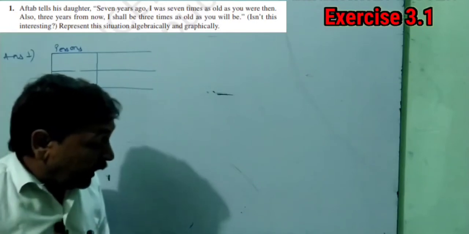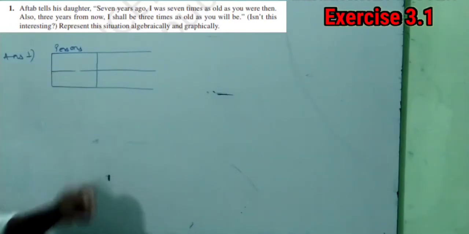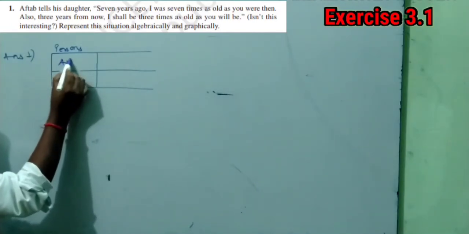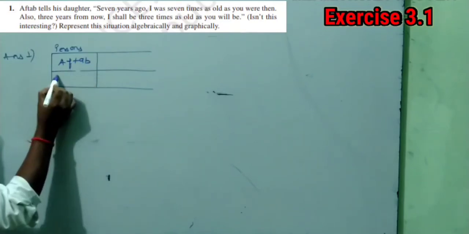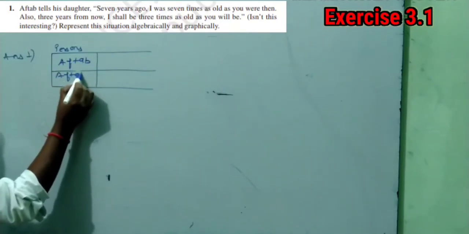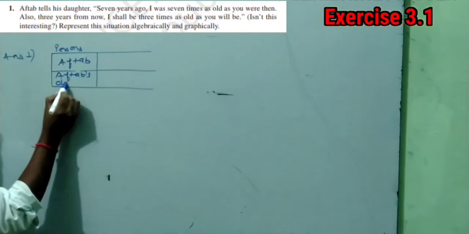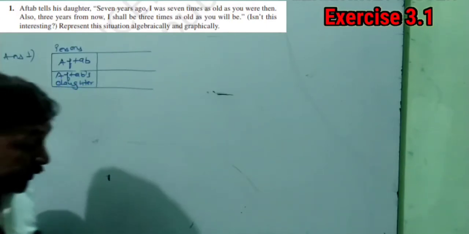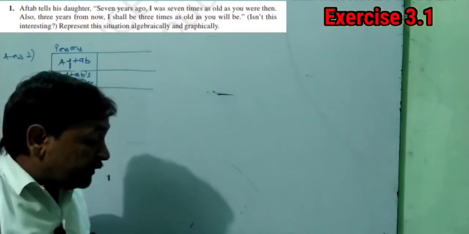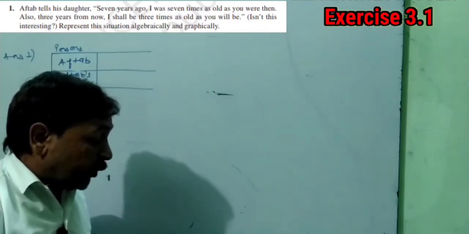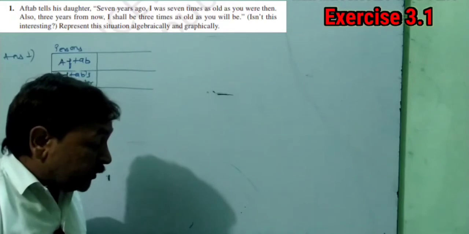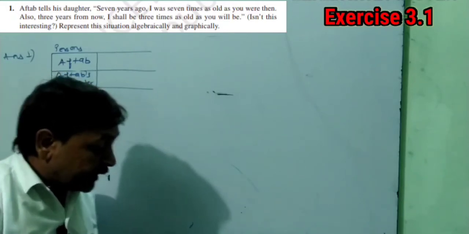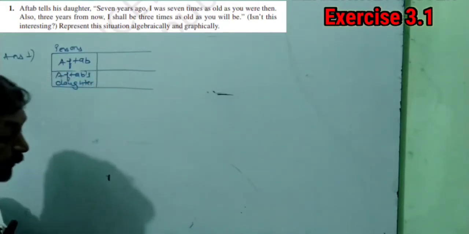See, Aftab tells his daughter, 2 persons are here. One is Aftab and the second one is Aftab's daughter, okay? Now the question is saying, 7 years ago I was 7 times as old as you were then, and also 3 years from now I shall be 3 times as old as you will be.